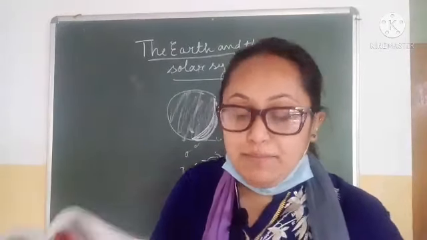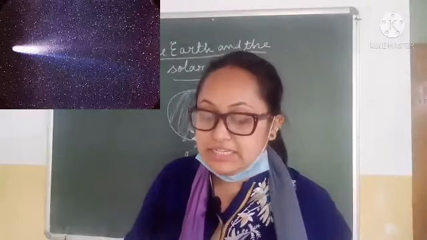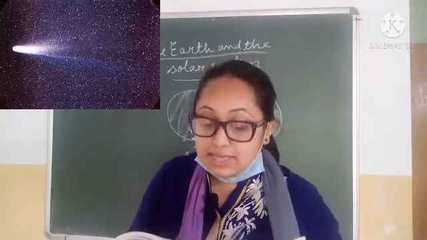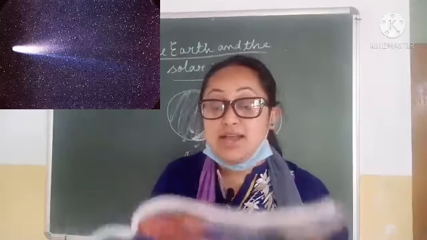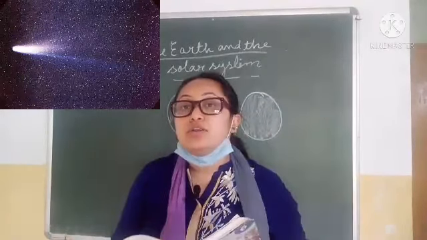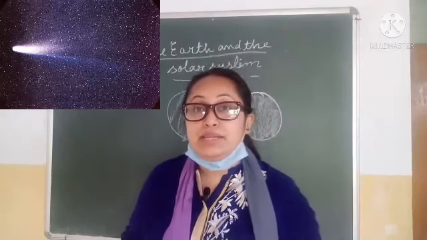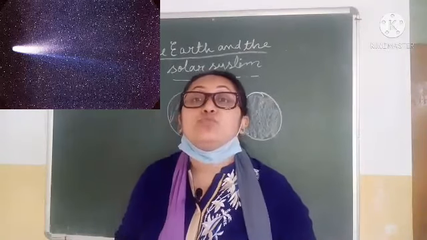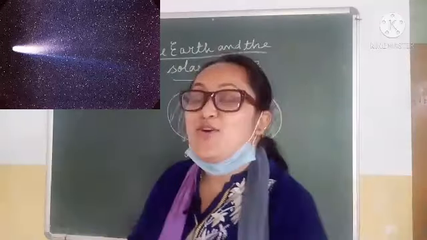Now coming to the meteors. Now what are meteors? Every night we can see some bright streaks of light in the sky. These are called meteors. They are also known as shooting stars. In movies we have seen, like in Hindi it is said टूटता हुआ तारा. I think you have heard that, isn't it? And that is only called the shooting star.